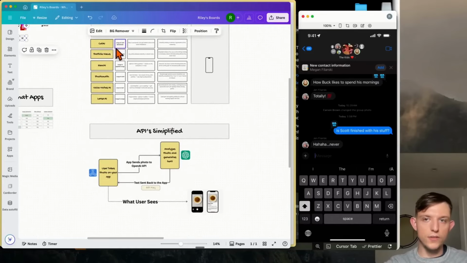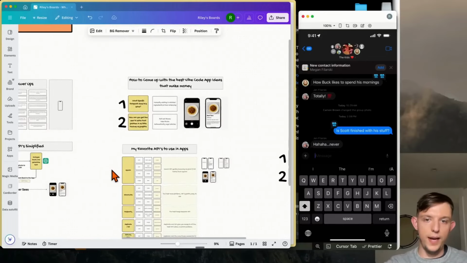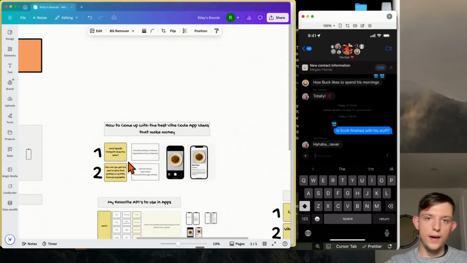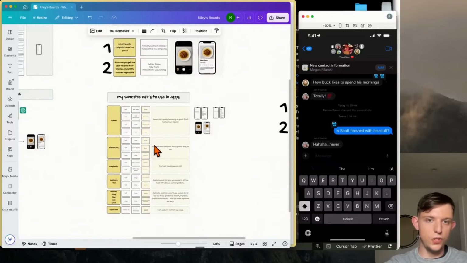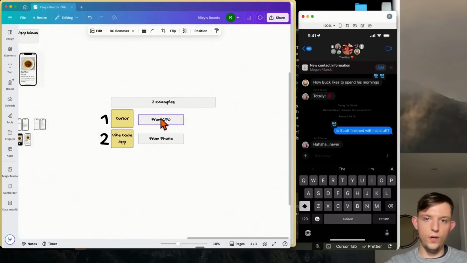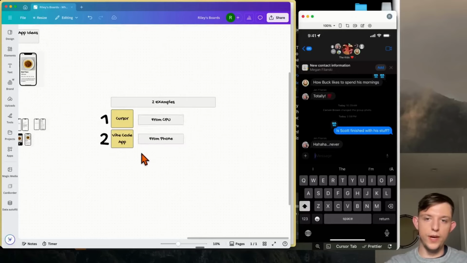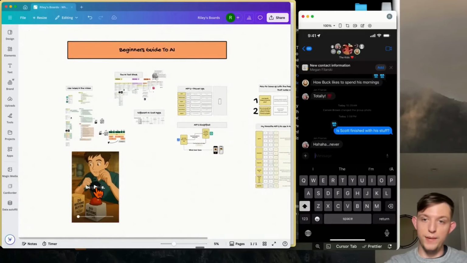But in future videos, I'm going to show you how to use Replicate. I've actually made videos in the past talking about Replicate and other APIs that you can use, including Perplexity and 11 Labs. And we also talked about how to come up with the best vibe coding apps, and I showed two examples, right? We had one on Cursor and then one using the vibe code app. If you're on the computer, you should use Cursor. From the phone, if you want to create mobile apps, you should use the vibe code app. And yeah, so this was a long video. We also made a video.